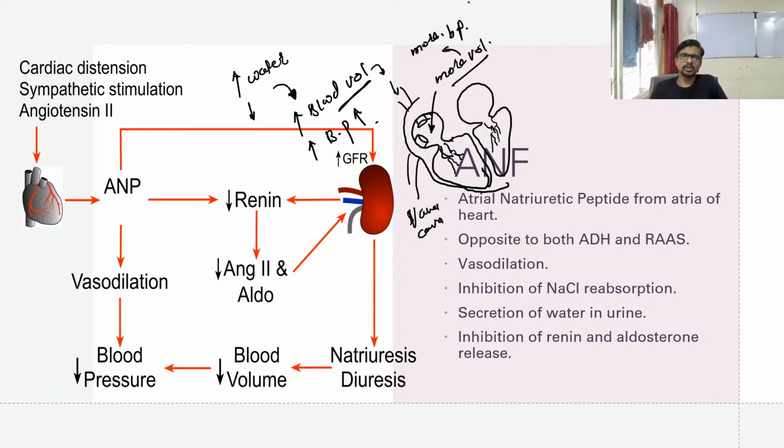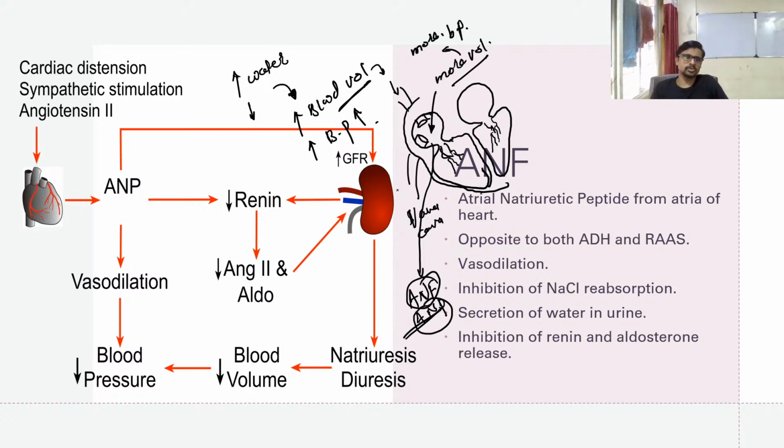Okay, so if you increase the pressure inside of the atrium, it will release atrial natriuretic factor, ANF. Most of the time it is called atrial natriuretic peptide, ANP. So the ANF and ANP are the same.